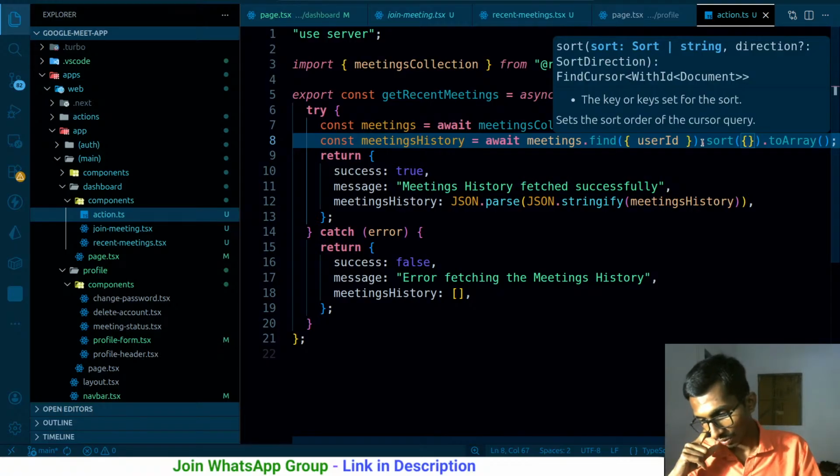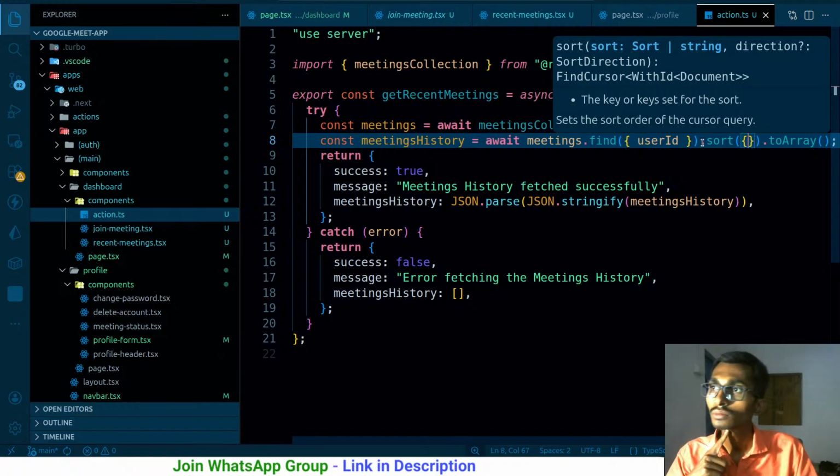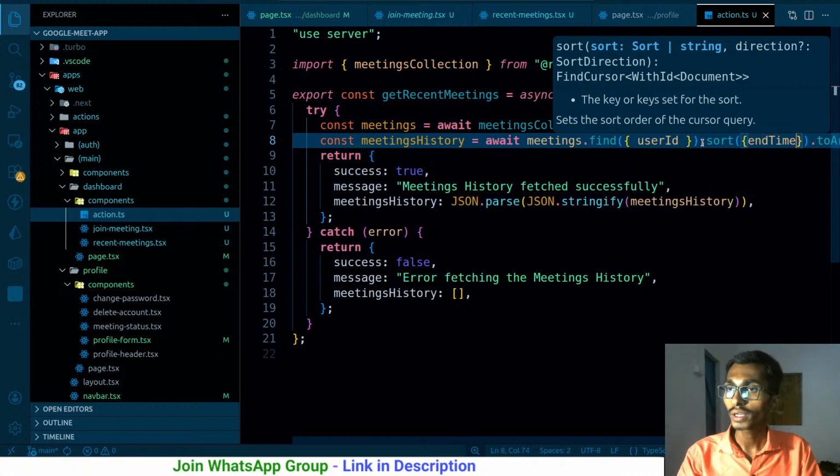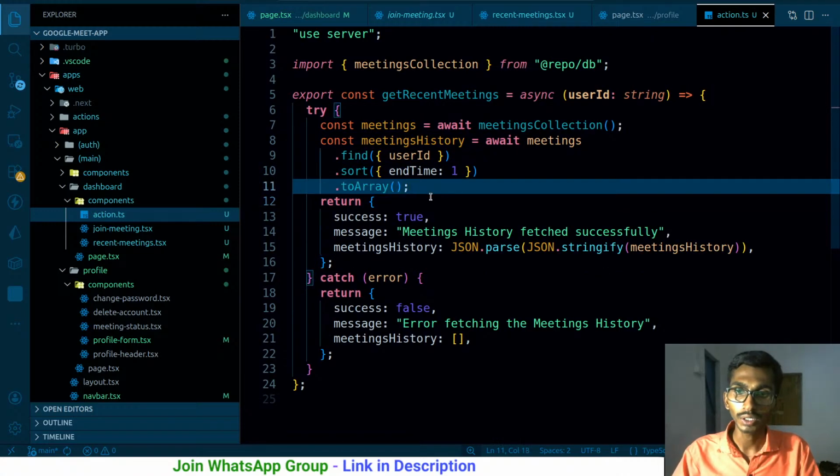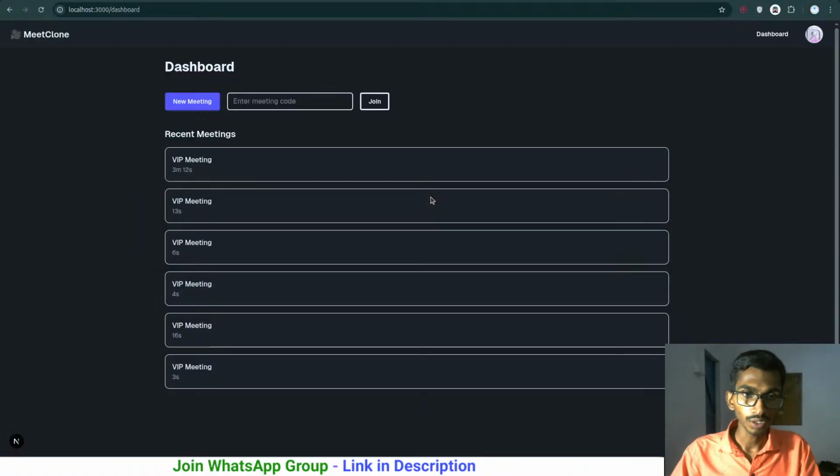I want to sort this based on the starting time or the ending time, based on the ending time. So where end time is gonna be 1. On the basis of the end time I'm actually sorting this. Let's see how it's gonna be looking like. So 3 seconds, this was the last meeting, it should be at the top.